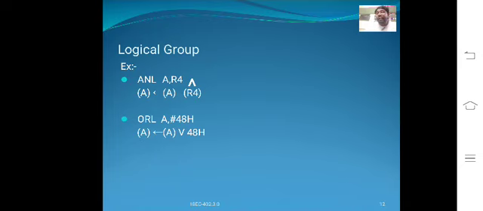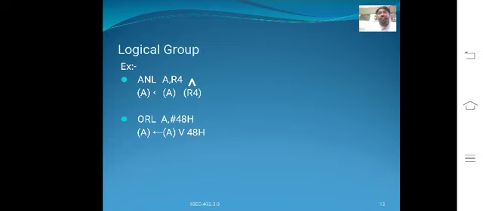Keep in mind, all such operations are done using each individual bit of the destination and source bytes. This operation is called the byte level Boolean operations.